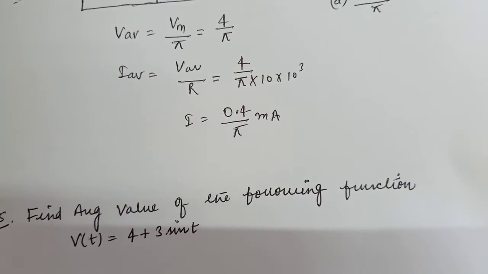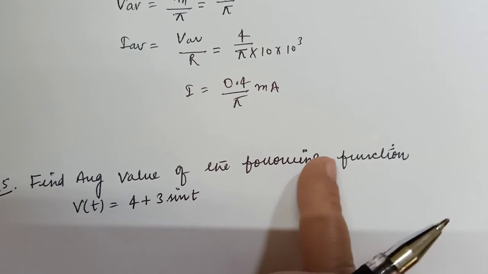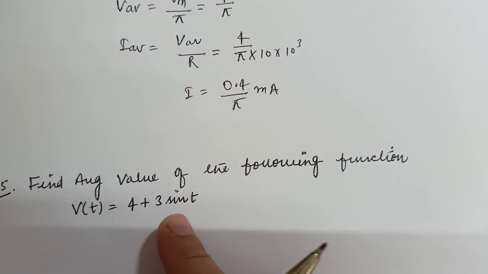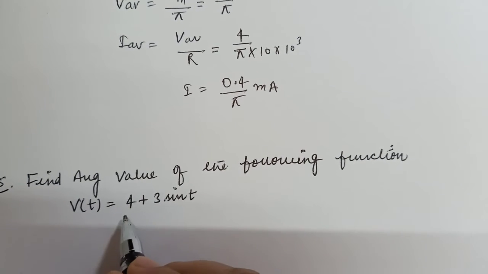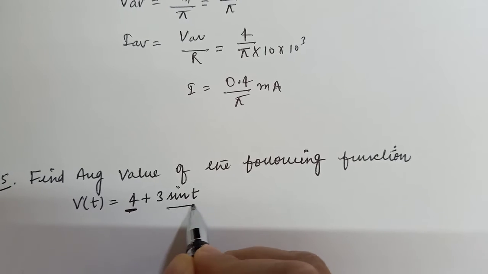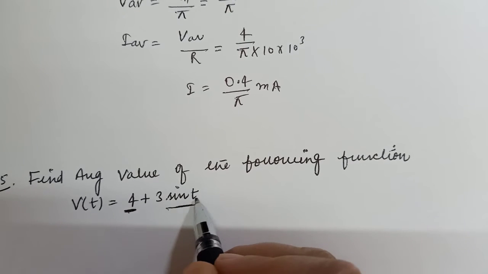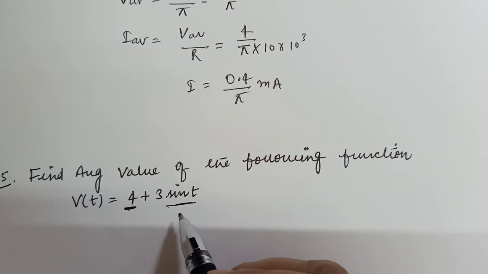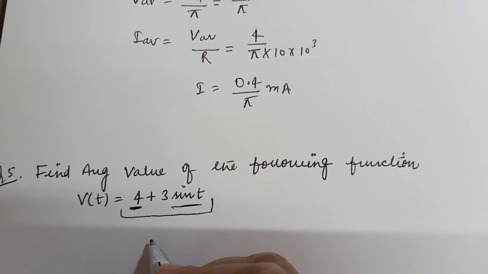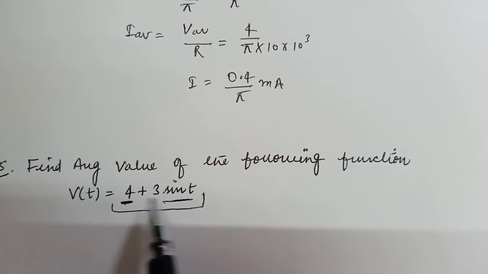Now let's move towards another question. Here you need to find the average value of the following function, and the function is given as V(t) equal to 4 plus 3 sin t. Here two functions are there. One is your DC and another is your sinusoidal. So for this, it is symmetrical. For symmetrical waveforms you need to concentrate only on the positive cycle, but the entire function is unsymmetrical. So for the entire function you need to concentrate on the complete cycle.